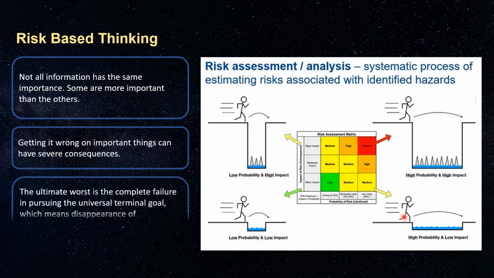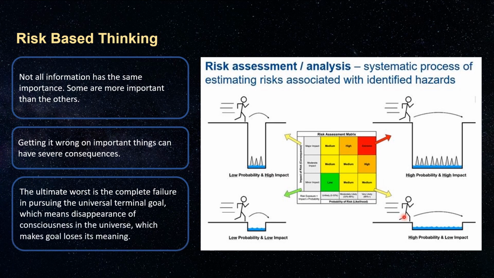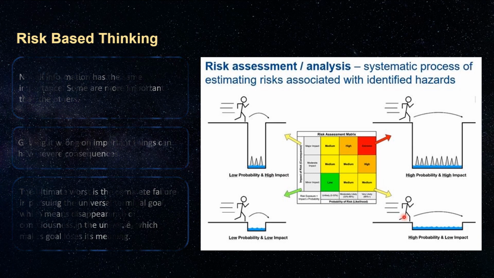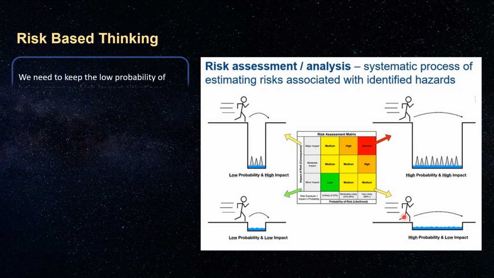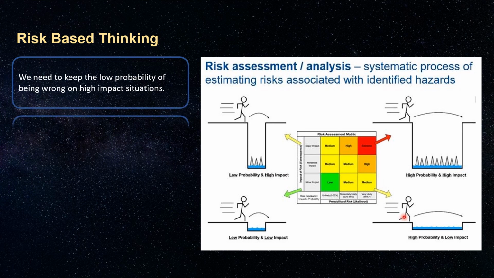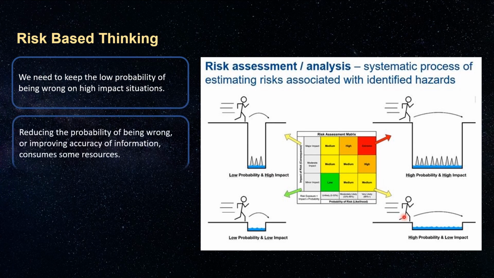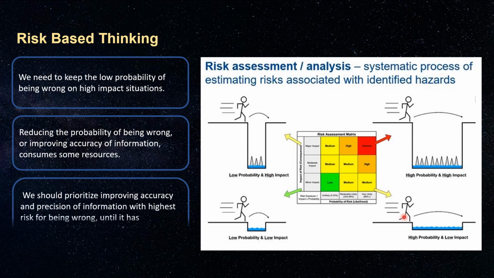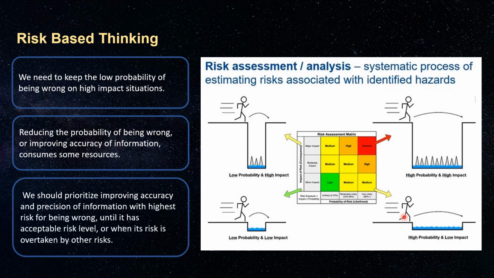The ultimate worst is the complete failure in pursuing the universal terminal goal, which means the disappearance of consciousness in the universe. We need to keep the probability of being wrong low in high-impact situations. Reducing the probability of being wrong, or improving the accuracy of information, consumes some resources. We should prioritize improving the accuracy and precision of information with the highest risk of being wrong, until it reaches an acceptable risk level.